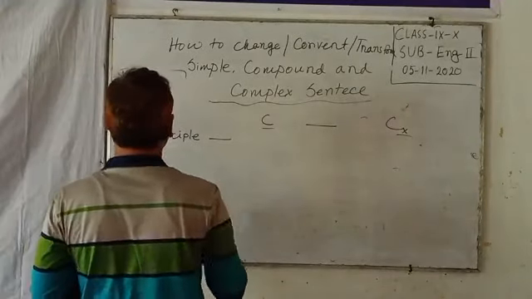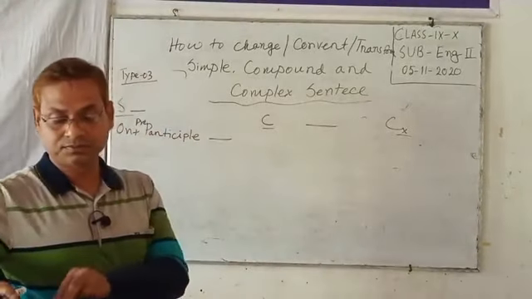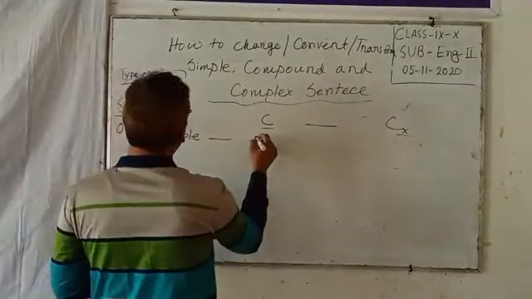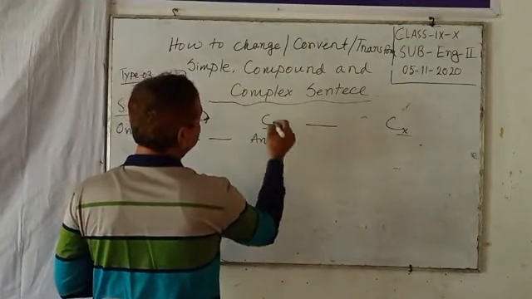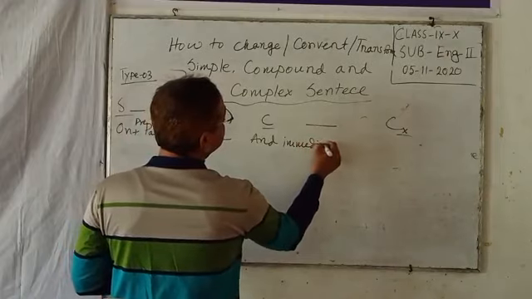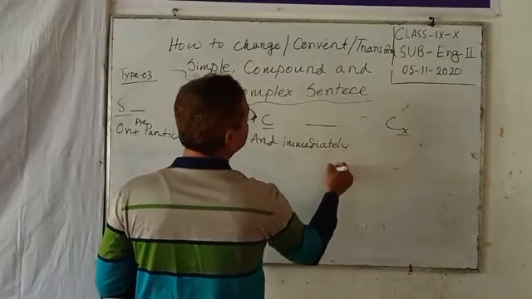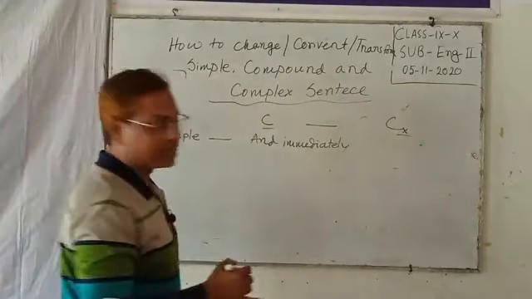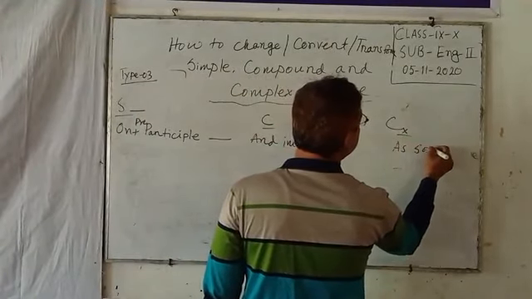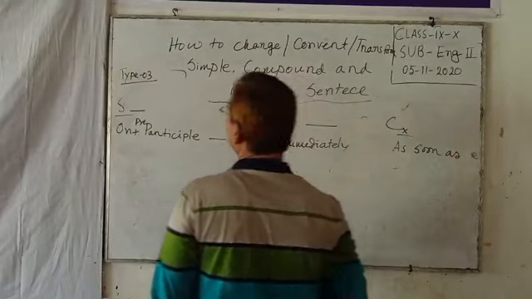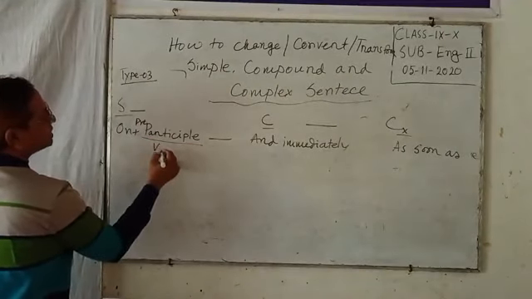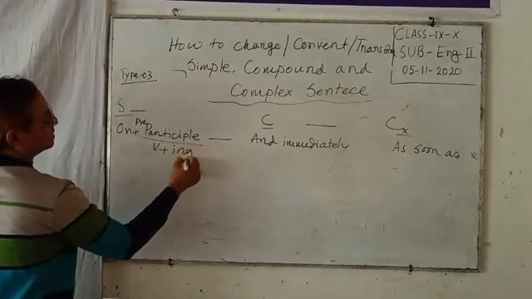Next, complex sentence and immediately. Compound sentence: and immediately. And complex sentence is used: as soon as. Dear students, you know present participle is verb plus ing.